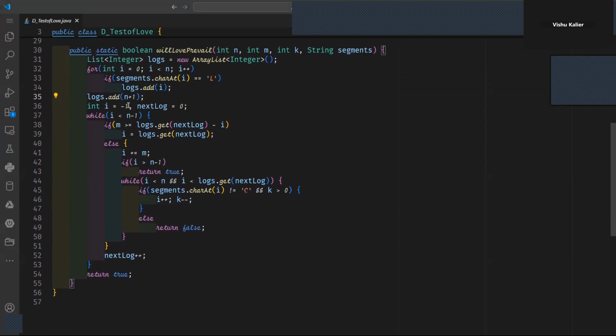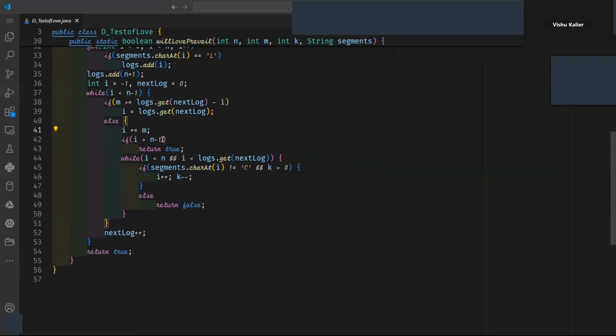Now I set i to -1 and the index of the next log to be 0. And while i is less than n minus 1, while we have not reached the right bank, if m, the jump which he can do, is greater than or equal to the next log minus i, if it is possible to jump, like this particular statement means if it is possible to jump, then we will jump and reach the log. Otherwise, I will increment i by m simply. And if i is greater than n minus 1, if we have reached the right bank, I'll return true.